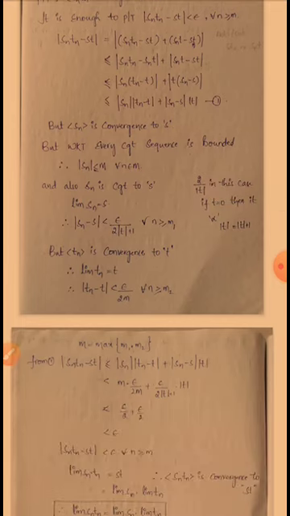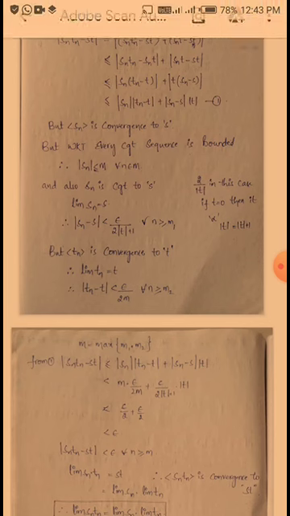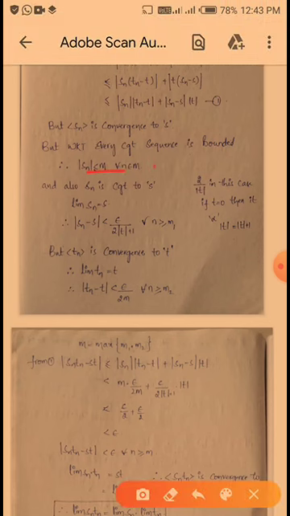So from 1, mod Sn into Tn minus St is less than or equal to mod Sn into mod Tn minus T plus mod Sn minus S into mod T. So we are writing it as it is, equation 1. Which is less than, since mod Sn is less than m, so this condition from this. Okay, this is equation number 2, this is equation number 3, and this is equation number 4.